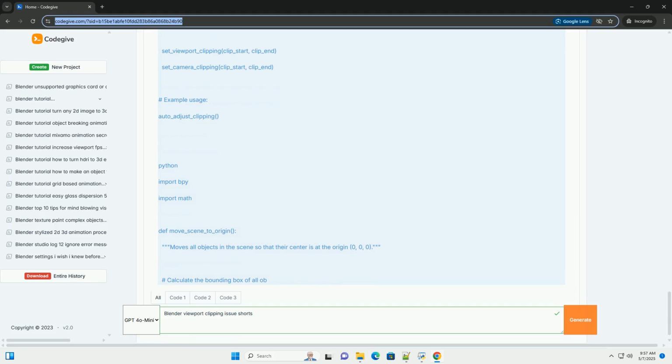Apply scale. Make sure that the scale of your objects is applied, Ctrl+A, Scale. Non-uniform scale can sometimes cause unexpected clipping behavior. Origin point placement.